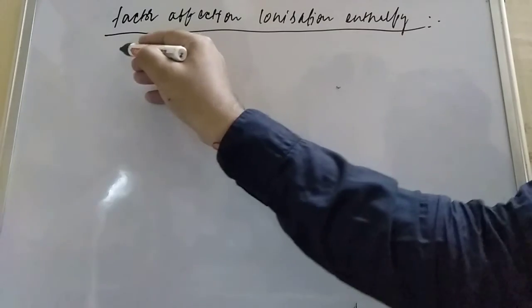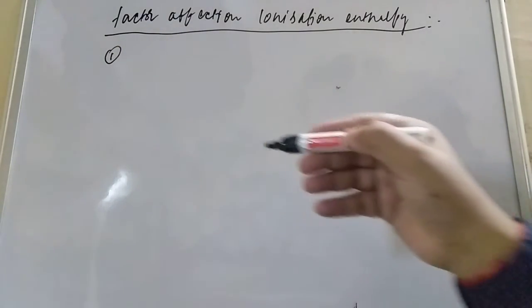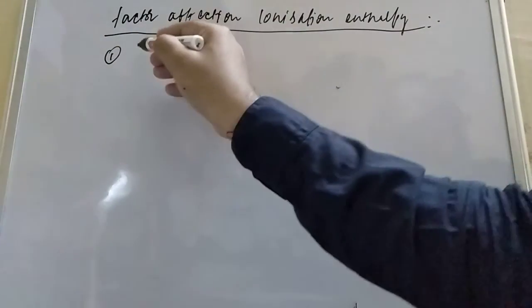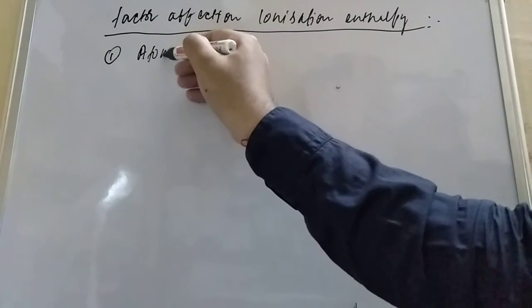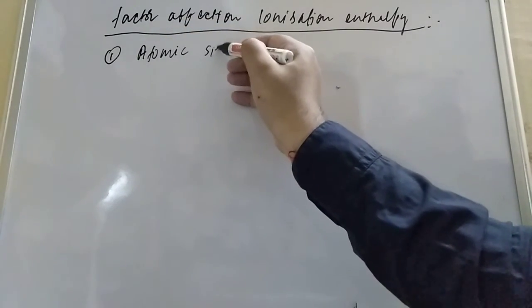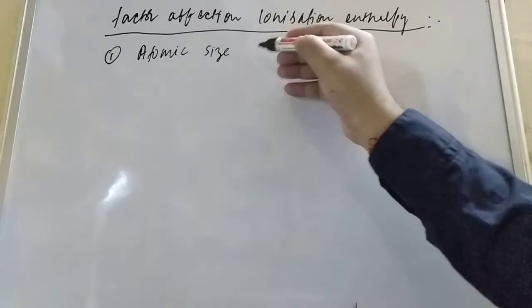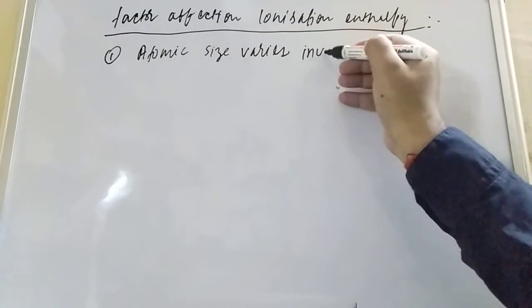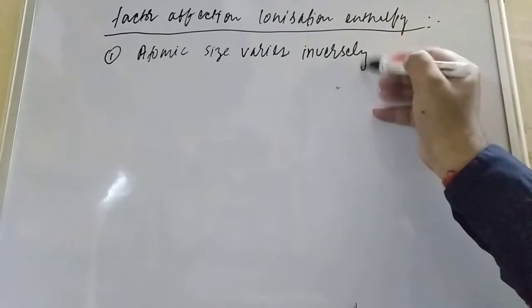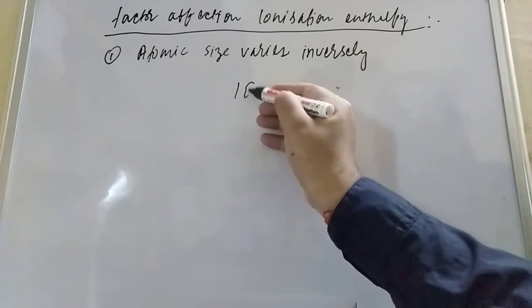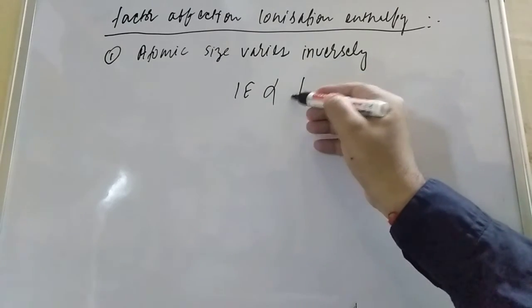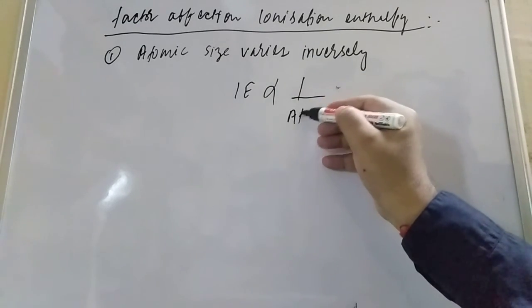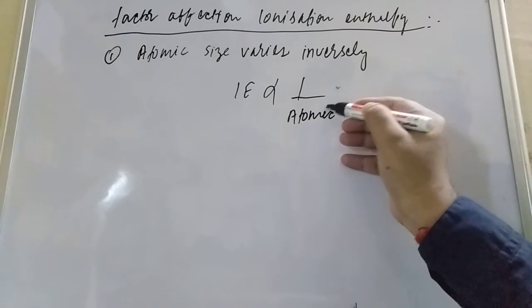Firstly, size. The first is atomic size. Ionization enthalpy is inversely proportional to atomic size.